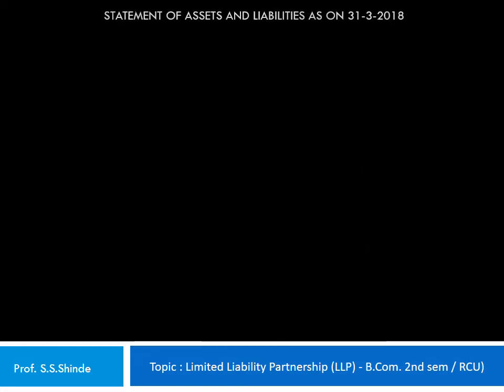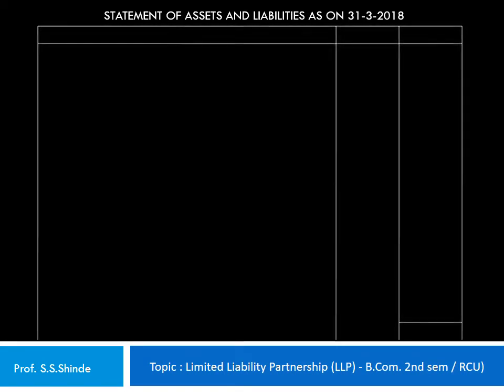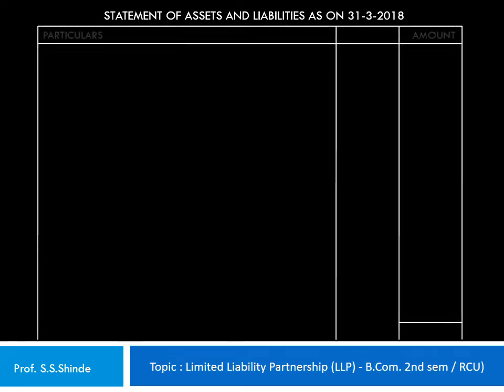Let's now rule out the statement of assets and liabilities for the LLP as on 31st of March 2018. So let's rule out a vertical statement with the particulars column and the amount column. So the first part of the statement of assets and liabilities comprises of the contribution and liabilities. Now under this, the partners' funds are shown as the first item of contribution.